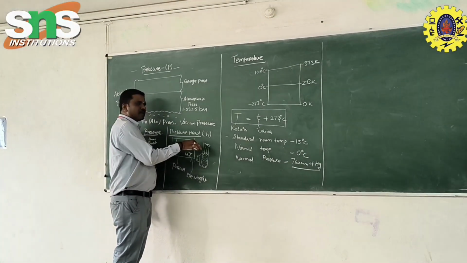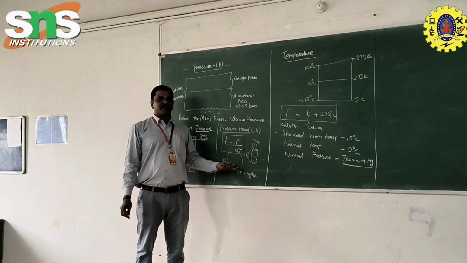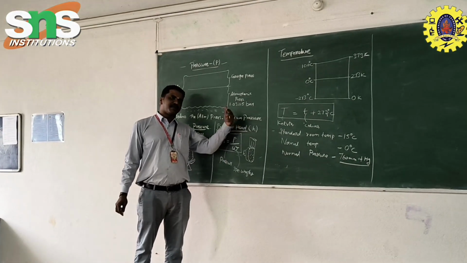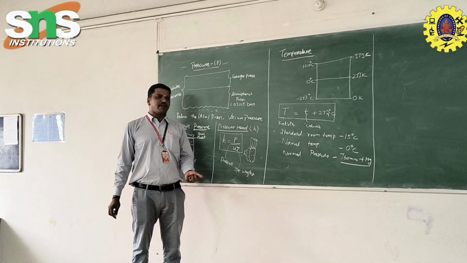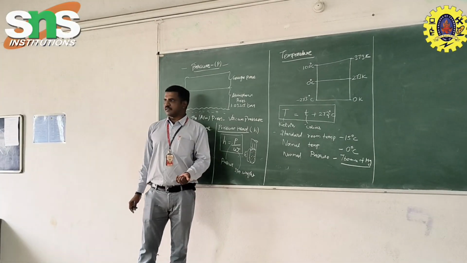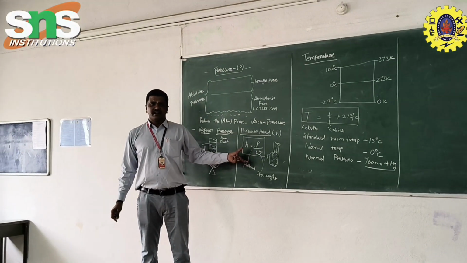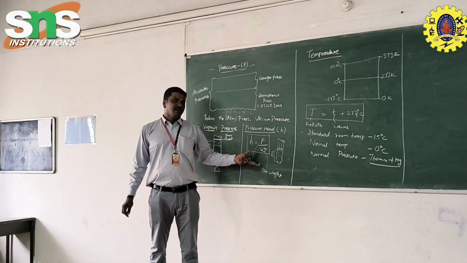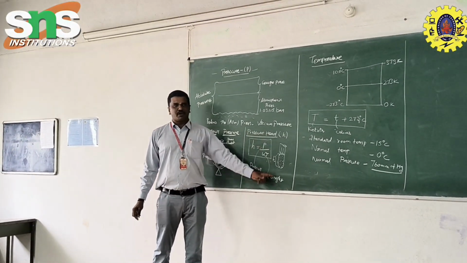That is called specific weight. We already studied these things in our previous class: specific weight, specific gravity, specific volume. So this pressure head, or height, can be calculated through this formula. This is very, very important.